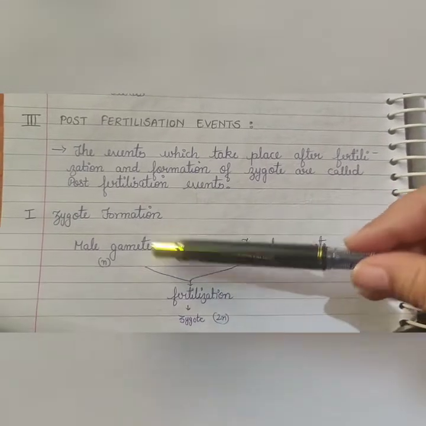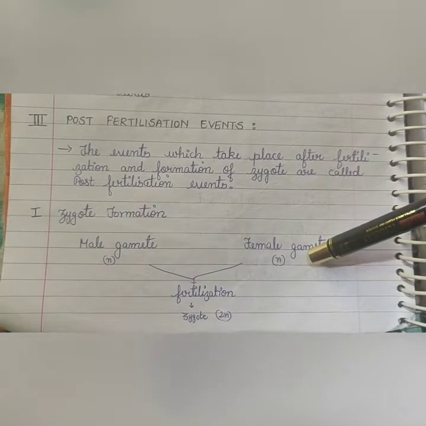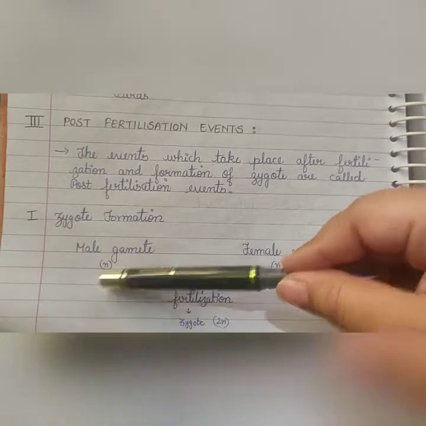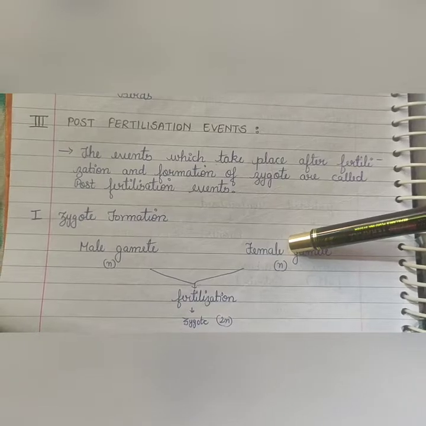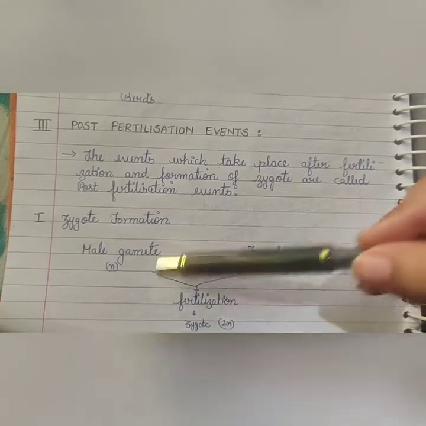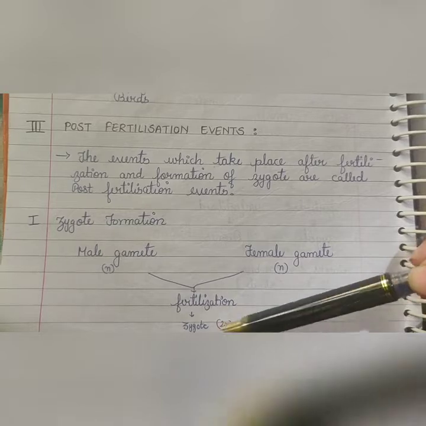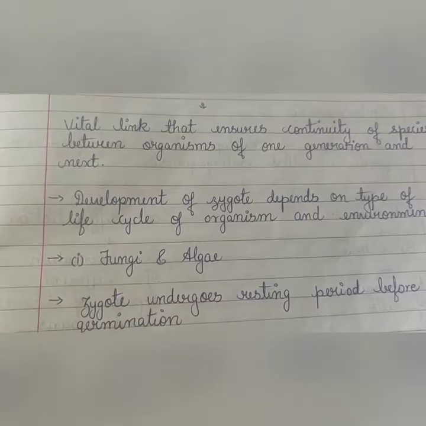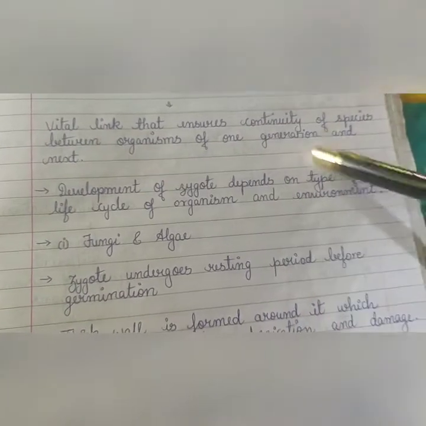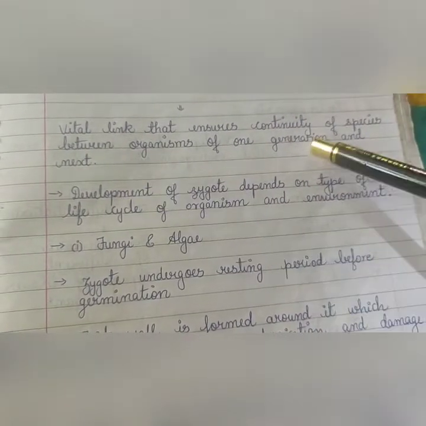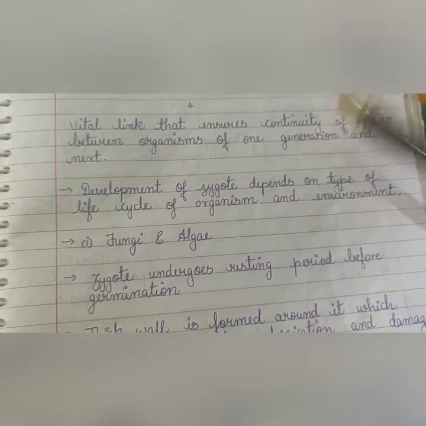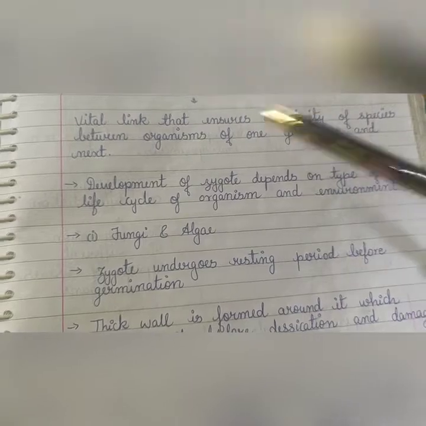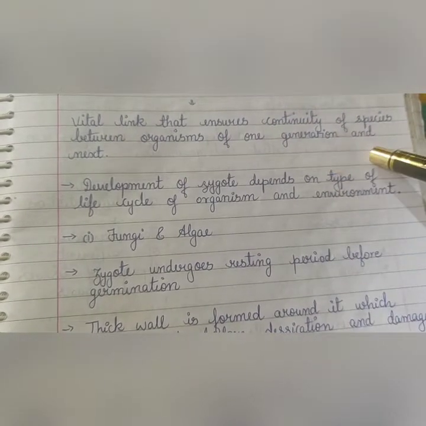Fertilization involves a male gamete and a female gamete. Both gametes are always haploid, I already discussed with you. Haploid gametes on fusion or fertilization convert into a zygote, which is diploid in state. And zygote is the only vital link that ensures continuity of species between organisms of one generation and the next. This can be your MCQ question also. So what is the vital link that ensures continuity?